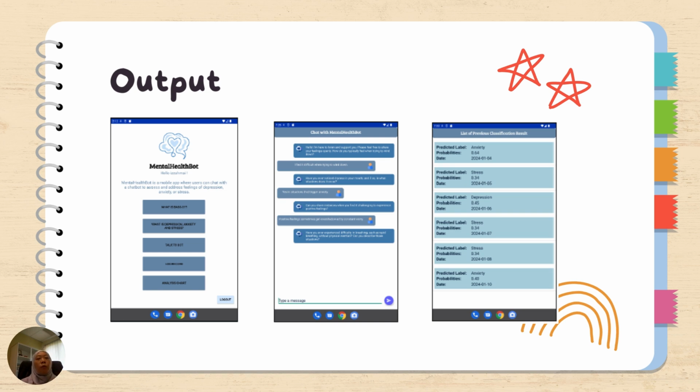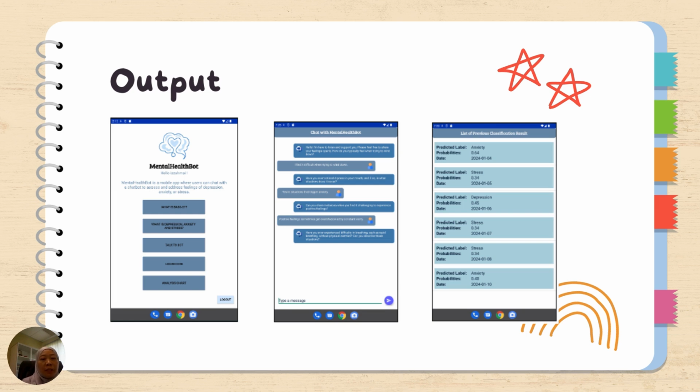The chatbot will retrieve the user's answers and put them inside the model. So we collect all 21 answers and insert them into the model. The Naive Bayes model will calculate the probability of the three categories, as just now: depression, anxiety, and stress.